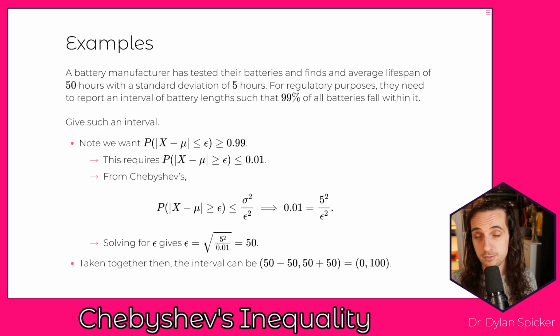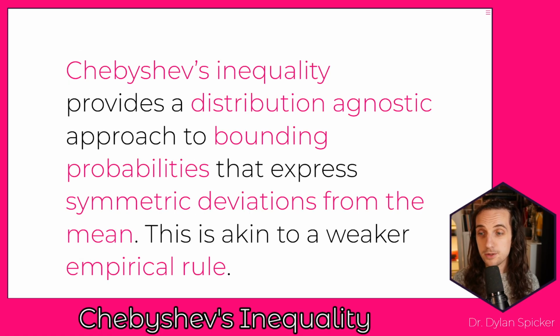No matter the distribution of batteries, no matter anything else about it, there's always going to be at least a 99% chance. It might be a higher chance than that, right? Perhaps it's going to be the case that no battery ever lasts beyond 100 hours, but this is an interval that no matter what, there's a 99% chance based on the standard deviation and the mean. So Chebyshev's inequality provides a distribution-agnostic approach for us to bound probabilities that express these symmetric events in terms of deviations from the mean.